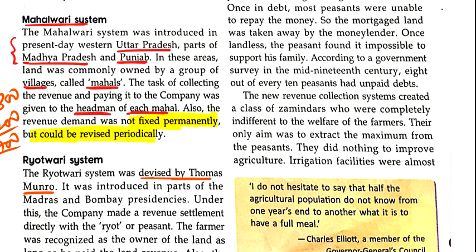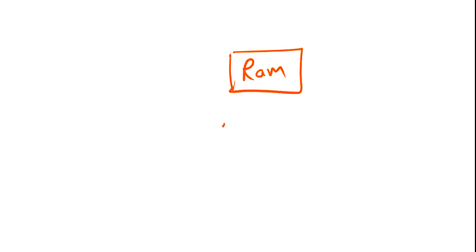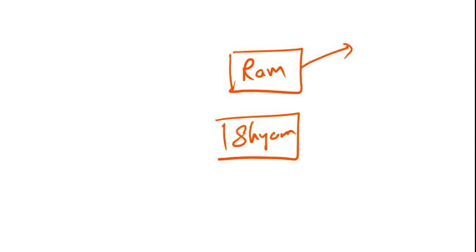We have seen in the permanent settlement that there is one zamindar who collects the revenue from all the peasants. But now this method no longer exists, because in the Ryotwari system, this land is of Ram and this land is of Shyam. He will pay the revenue to the government as per his land.